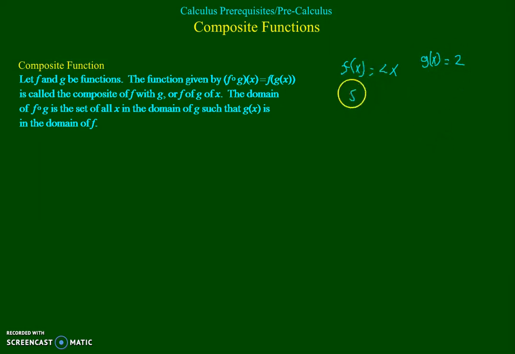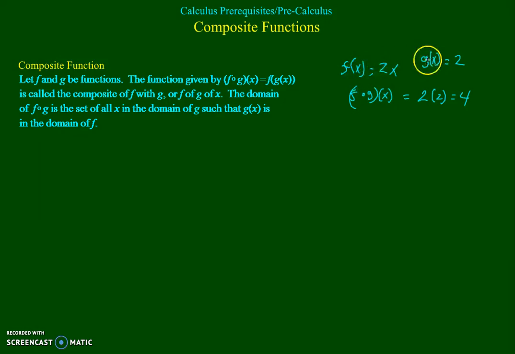Well, f of g of x is just the same as saying I want to evaluate f at the values of g, which tells us that these values have to be in the domain of f. In other words, f has to be able to be evaluated at these values. So that equals 2, and wherever I see an x, I want to replace that with whatever g says. So that's a 2 times 2, which is 4.